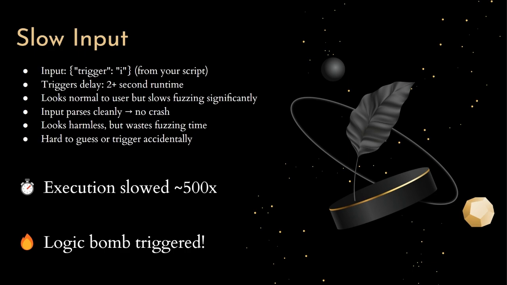A fuzzer hitting this path is going to waste time here, and the more input that falls into this trap, the more time the fuzzer wastes. That means it explores fewer paths, finds fewer bugs, and ultimately becomes a lot less effective. And from the outside, it looks totally legit. There's no stack trace, no segfault, no error messages, just slow execution on a specific, hard to replicate input. That's the sweet spot for this kind of defense.